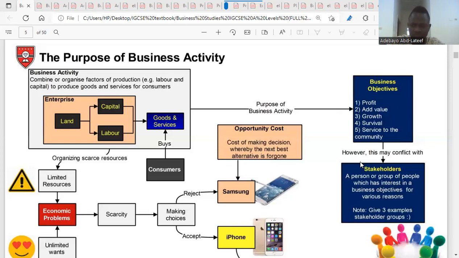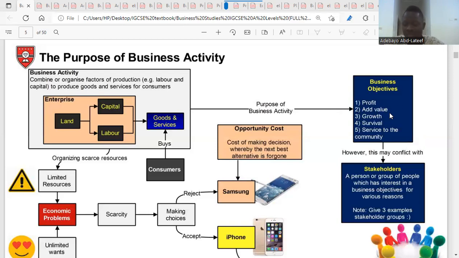Then we have stakeholders. Whatever business we do, stakeholders are always there. And who are these stakeholders? Stakeholders are a group of people that have interest in whatever our business activities are. So they are there. They want to see how we work. They want to see how we operate. Not because they really love our business, but because they have interest in what we do. Their interests are different anyway.